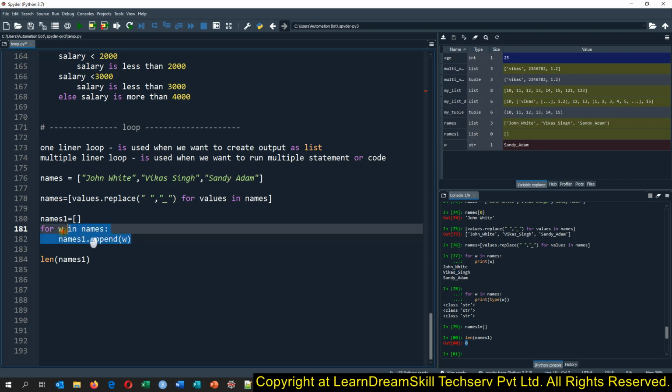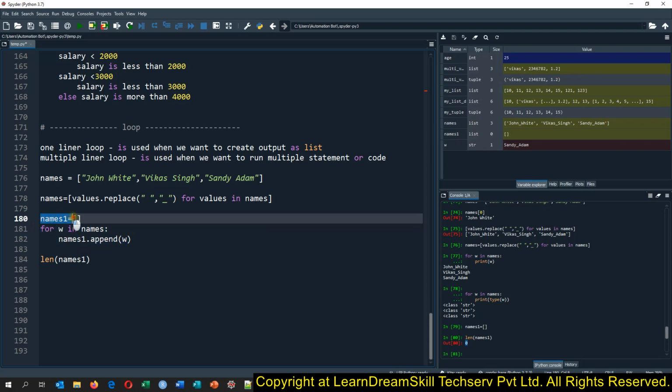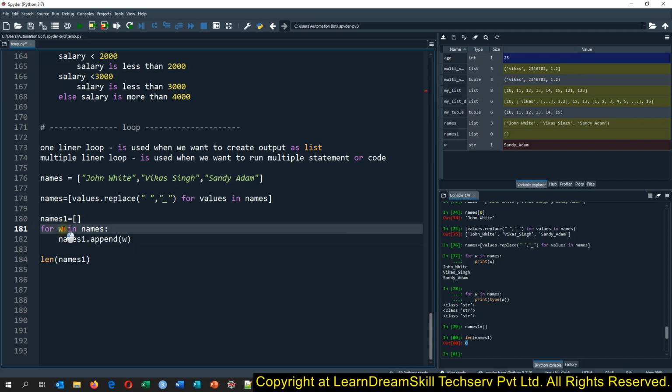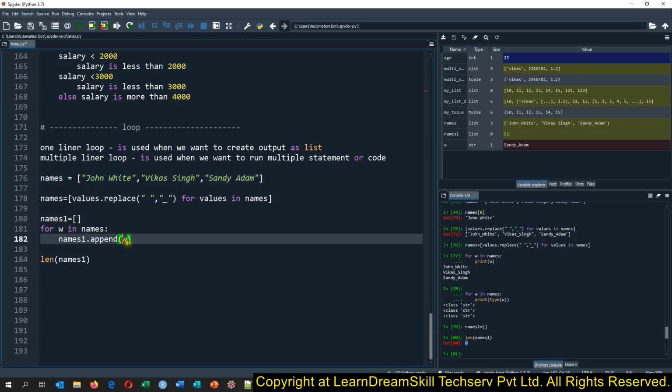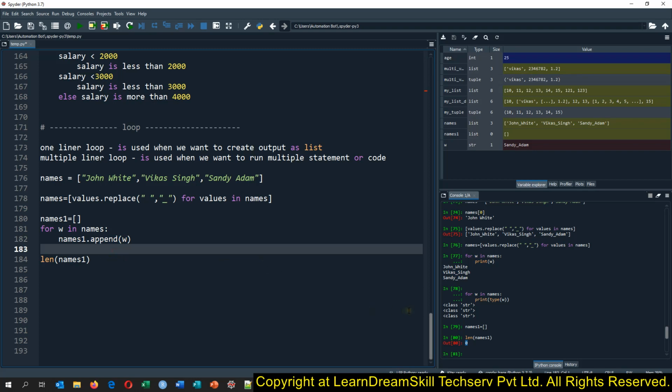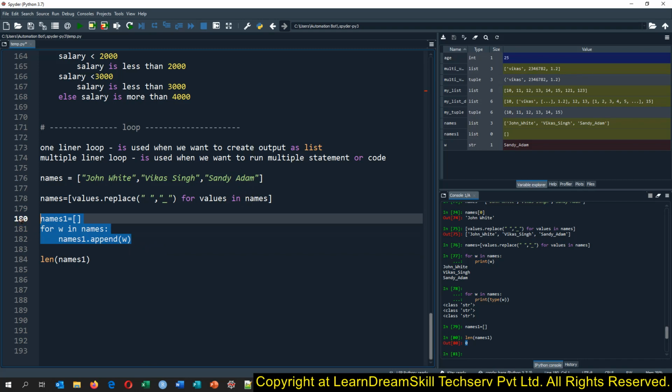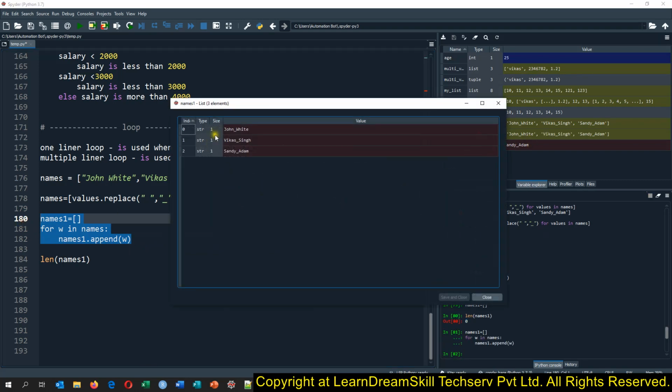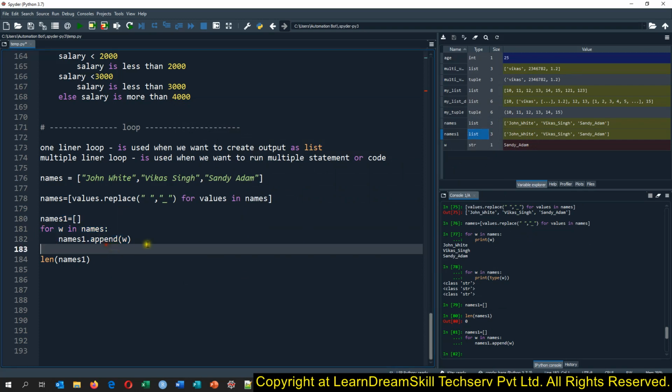So how will this loop perform the task? Here it will create the blank list. Then in the W, the first time we will get John White, and that will be assigned to this W. Then it will do names one dot append, so this W will be appended to the names list, and we will have our one element created at the 0 index. In the same way it will keep creating the elements until it finds the last value. So now let me run this code. See, it has created the list this way. So that is how we can process this as well.